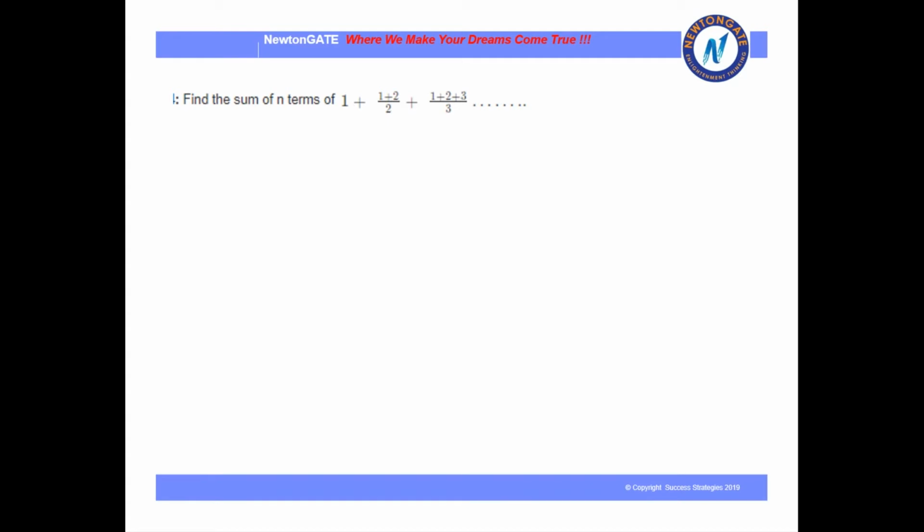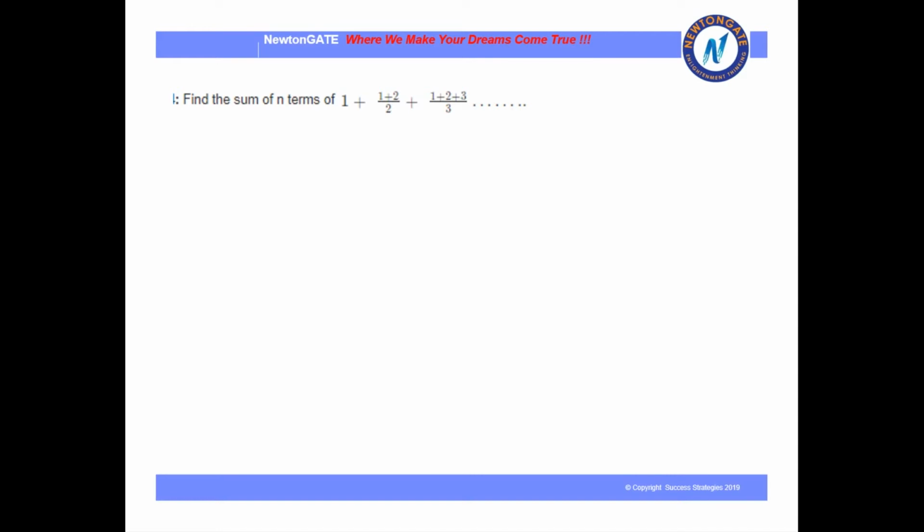So in this also we have to find the sum of n terms: 1 plus (1 plus 2) by 2 plus (1 plus 2 plus 3) by 3 plus and so on. So we have to find the sum of this. Here we don't have to prove, we just have to find the sum.